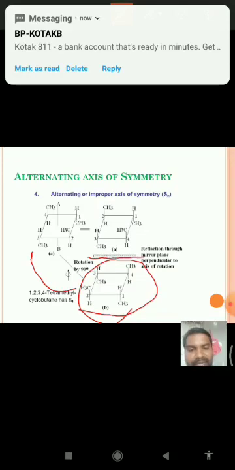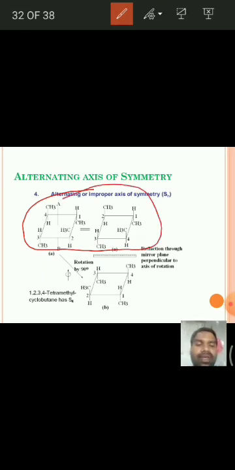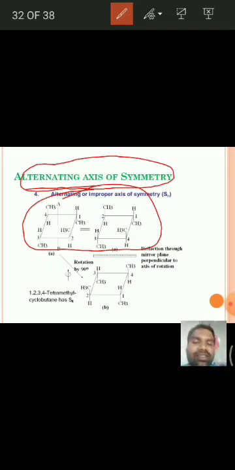But if there is a plane which is perpendicular to the axis of symmetry, see here, this is the axis of symmetry, and we take the mirror image of this molecule, if this mirror image is identical with the original molecule, or indistinguishable from the original molecule, then this molecule is having alternating axis of symmetry.